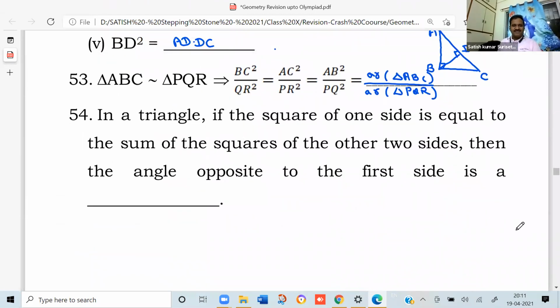Next. In a triangle, if the square of one side is equal to the sum of the squares of the other two sides, then the angle opposite to the first side is a right angle.